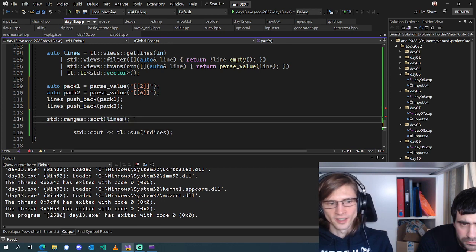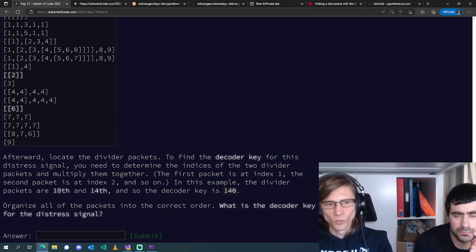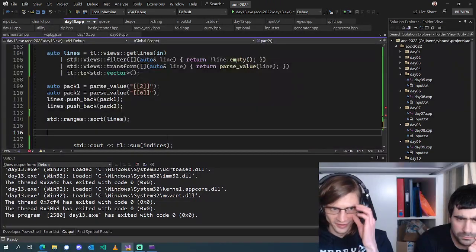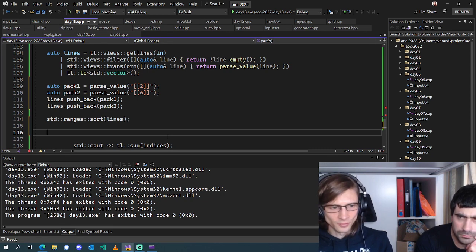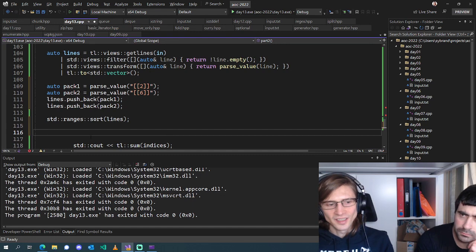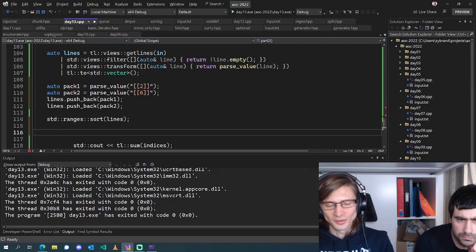Okay, so we're going to sort our lines, and then our answer is multiplying the indices together. The first packet is index 1, so again, making sure that we're not getting an off by 1 error. Do we need a whole sort? std::partition would work, we could do a std::partition. I'm just going to do a whole sort for now. We can think about optimizing it some other time.